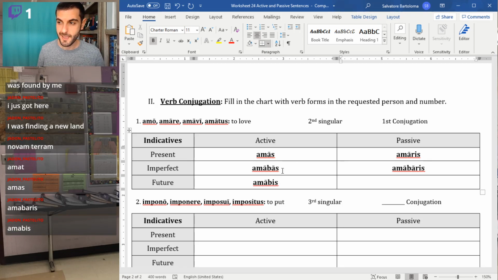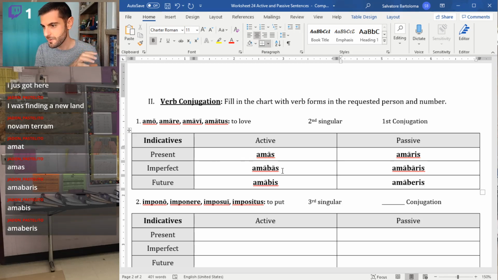And then something happens to bis if you were really paying attention on the worksheet. Oh my goodness, oh my goodness. Well done. Yeah, that's one of those funky ones. Amaberis. It doesn't quite fit exactly what you'd expect it to. It's just a different spelling. So amabis becomes amaberis. Well done.